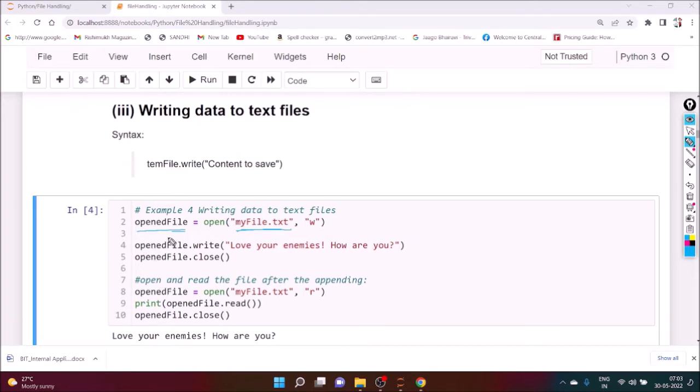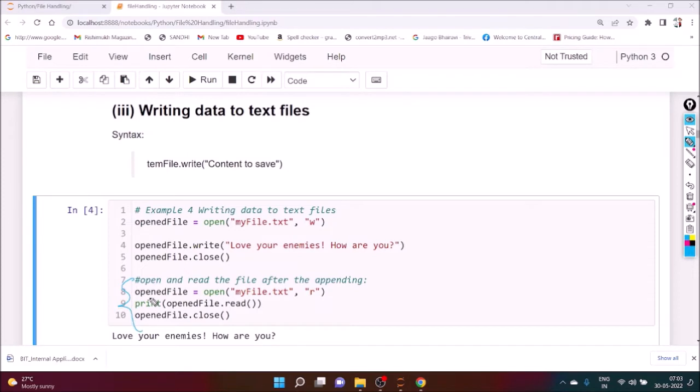And definitely after opening, you have to close it. Here we just write something. So temp file, the object of that particular file, dot write, and here you have to pass the content to save. We want to save love your enemies, how are you, and we write it this way. And this particular part is to display the content of the file.